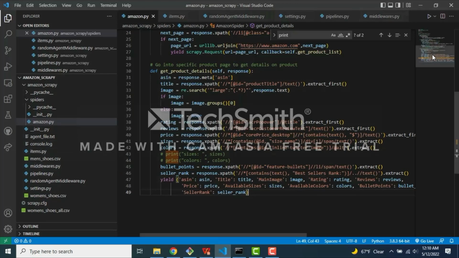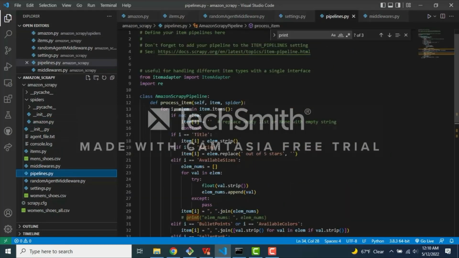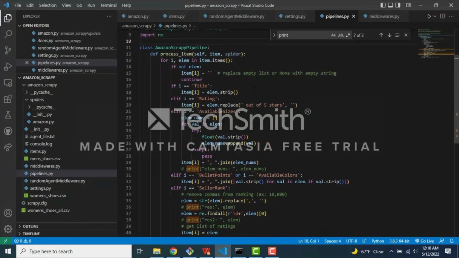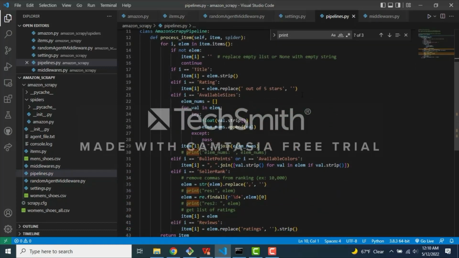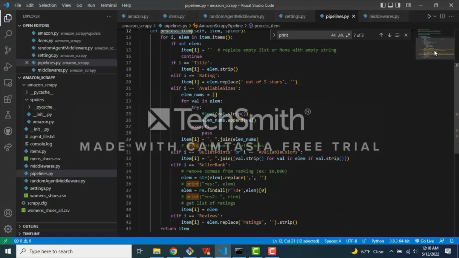So this is all happening specific to the spider, and then afterwards we're going to be going into the pipeline. Typically the pipeline is used to handle different items, the outputs coming from those spiders. For our specific case, we're going to be processing the items and putting them in a way that we can read them a lot nicer once we import them.